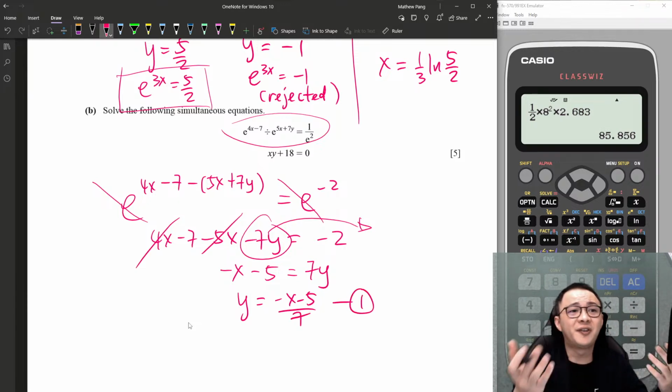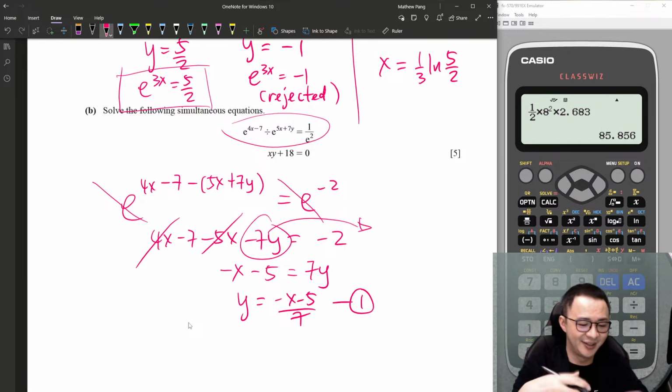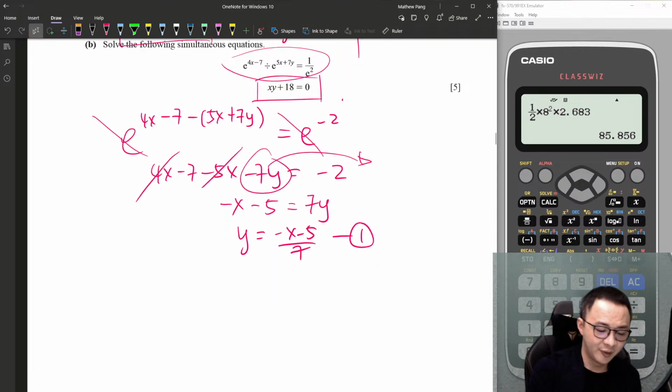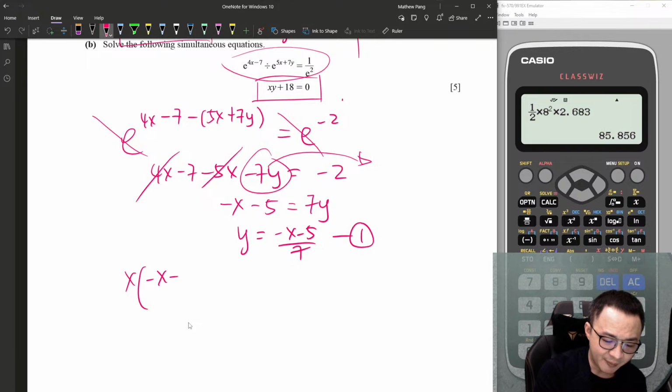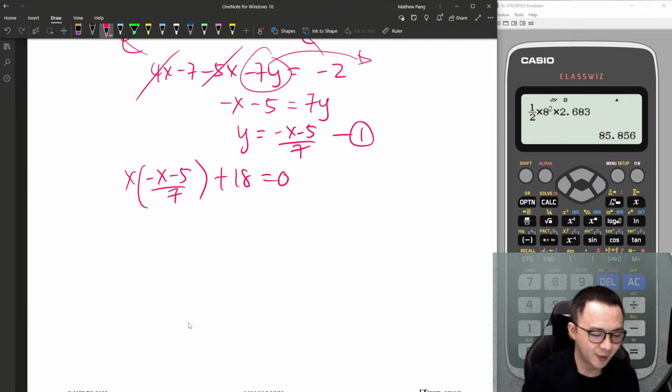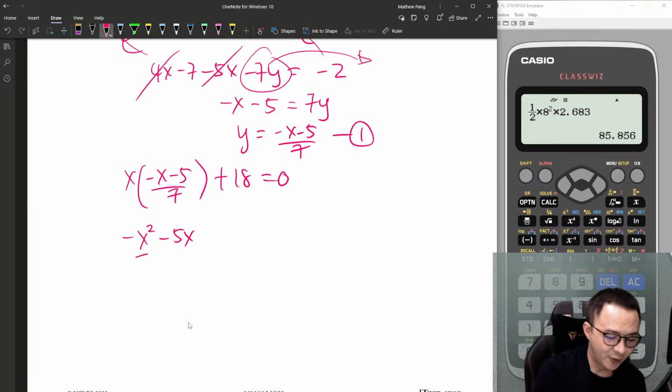After I got the first equation ready, I can just plug into this one to find my x and y. So this is negative x minus 5 over 7, xy plus 18 equals to 0. Let's solve this one. Negative x squared minus 5x over 7 plus 18 equals to 0.